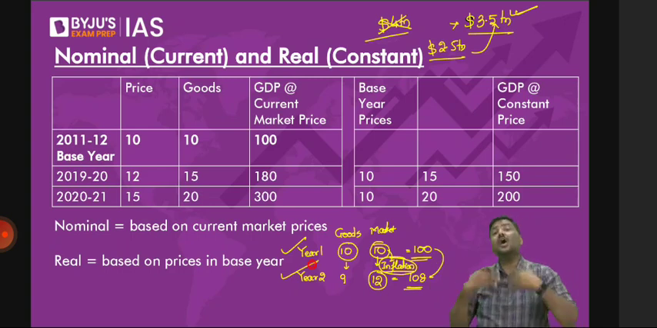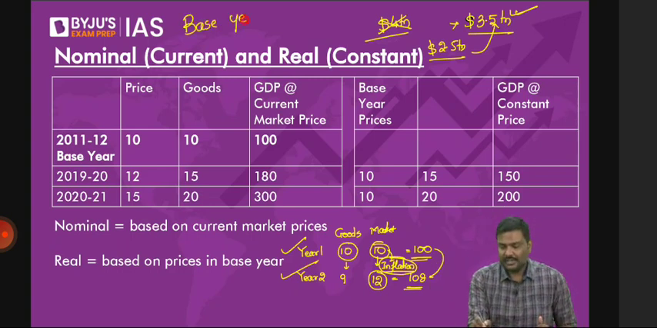Now, the question is, how do we remove the impact? How do we simply remove the impact? That is where the concept of base year is used.